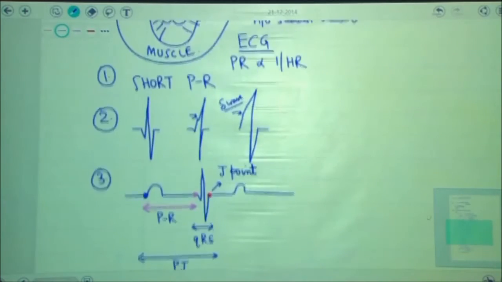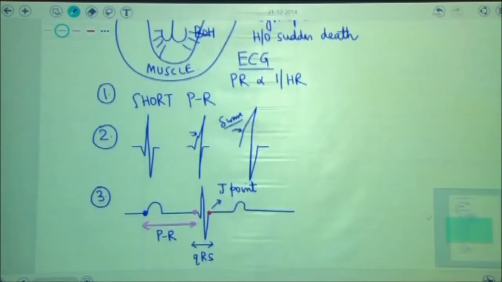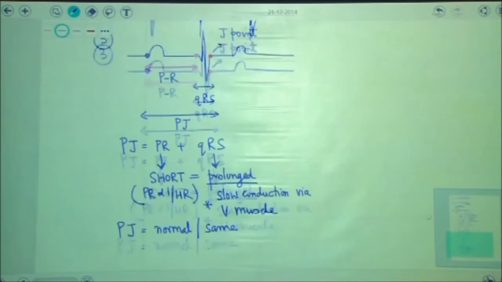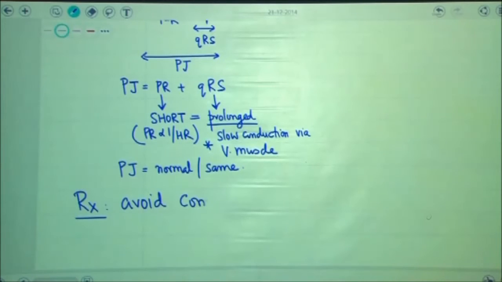Therefore the three ECG criteria which are useful for diagnosis of Wolff-Parkinson-White syndrome are a short PR with delta wave, and then PJ interval in these patients is normal. For management of these patients, we would ask these patients to avoid competitive sports.